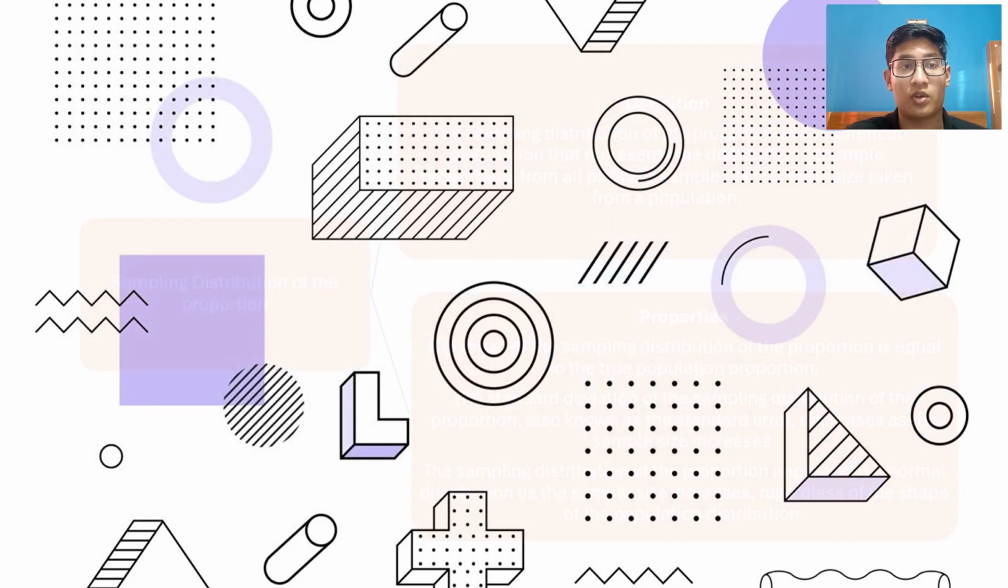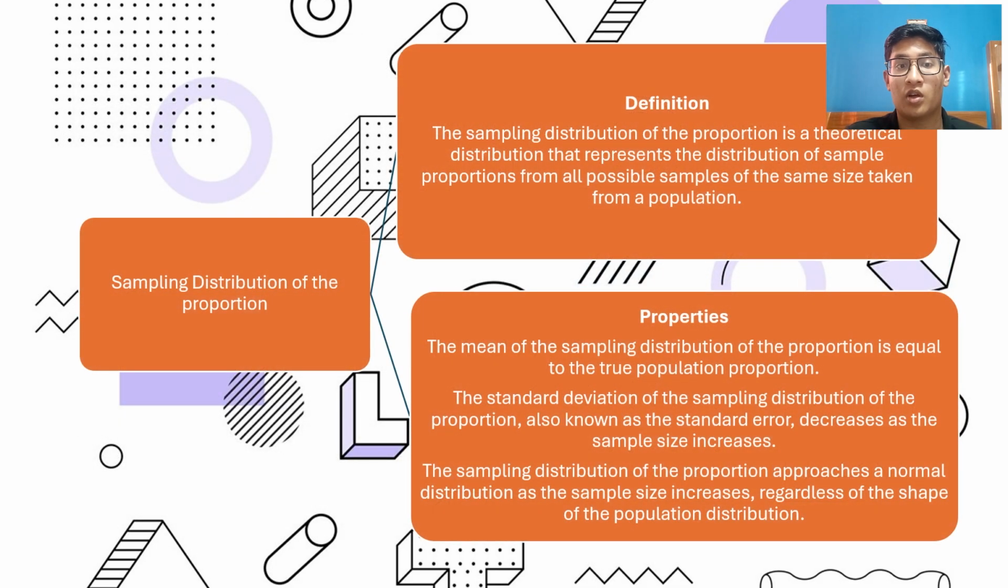Now, let's talk about sampling distribution of the proportion. The sampling distribution of the proportion is a theoretical distribution that represents the distribution of sample proportions from all possible samples of the same size taken from a population. Now let's talk about the properties. The mean of the sampling distribution of the proportion is equal to the true population proportion.